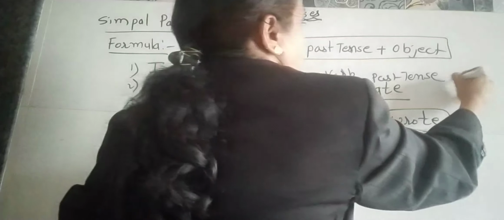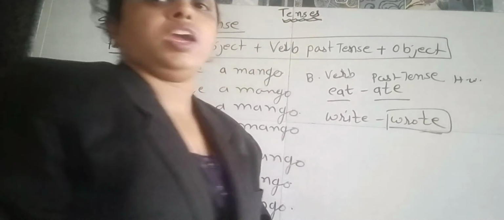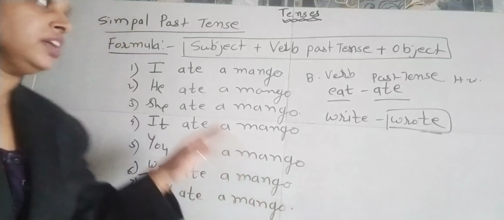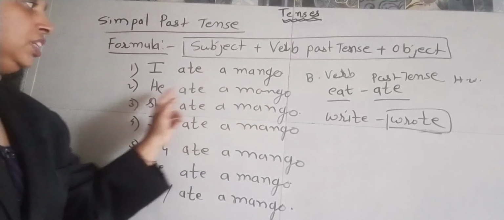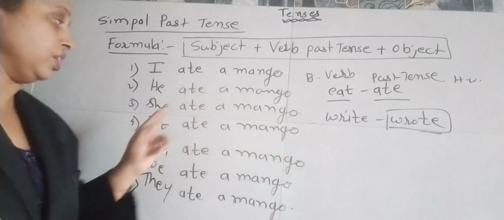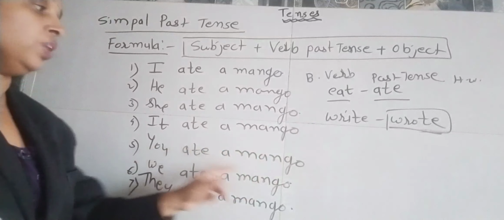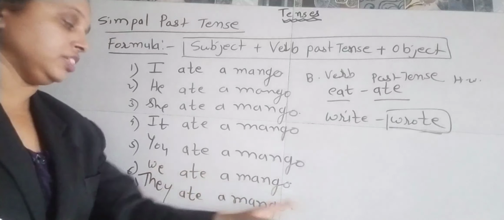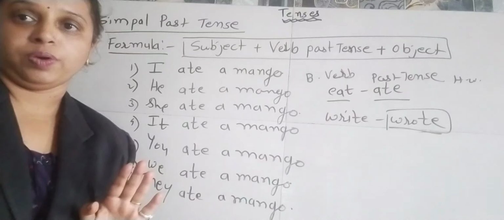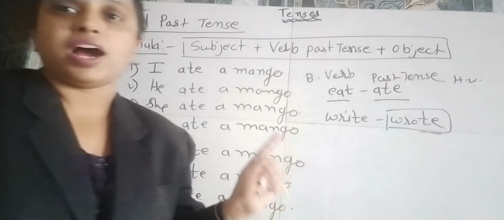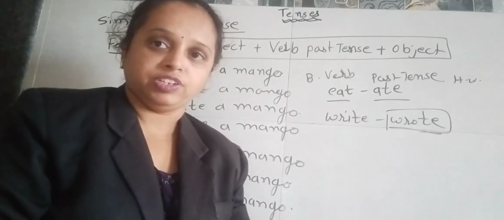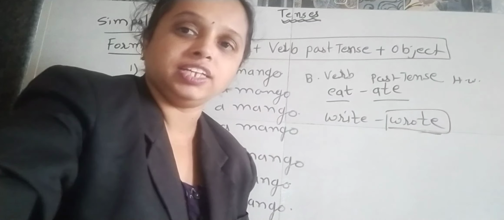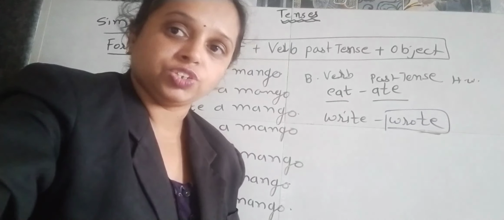This is the homework. Here again we'll revise that. I ate a mango, he ate a mango, she ate a mango, it ate a mango, you ate a mango, we ate a mango, they ate a mango. This is the simple past tense. I hope you have understood. Now we'll go to the next, that is the past continuous or past progressive tense.